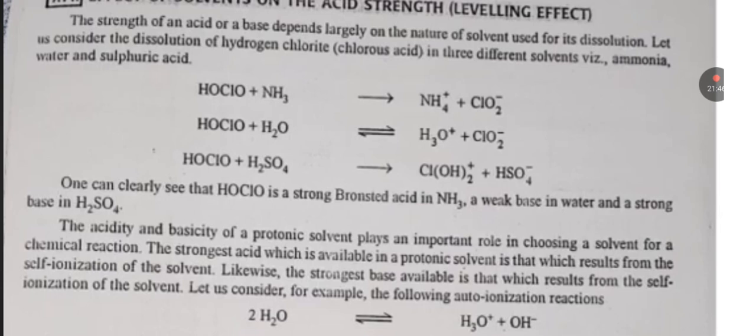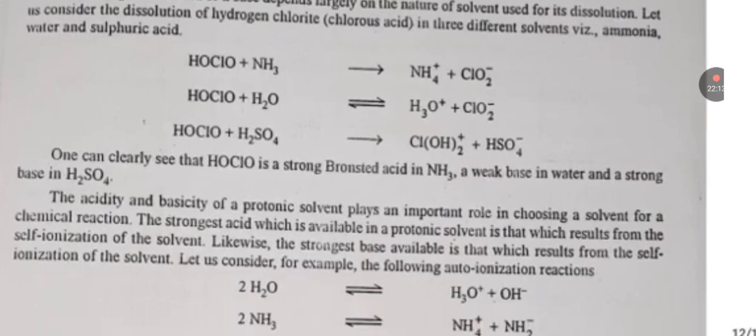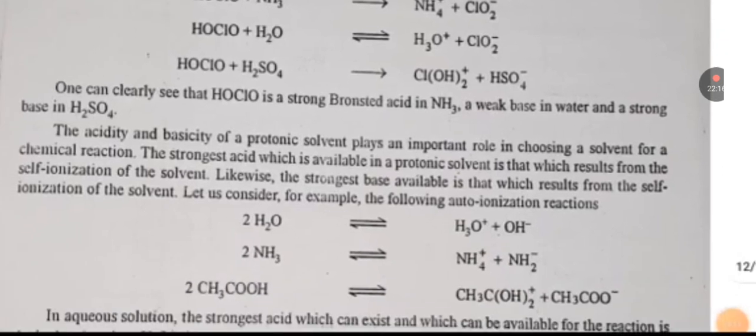The strongest acid which is available in a protic solvent is that which results from the self-ionization of the solvent. Likewise, the strongest base available is that which results from the self-ionization of the solvent. Let us consider, for example, the following auto-ionization reactions. 2H2O will give H3O positive plus OH negative, and 2NH3 will give NH4 positive plus NH2 negative. 2CH3COOH will give CH3COOH2 positive plus CH3COO negative.